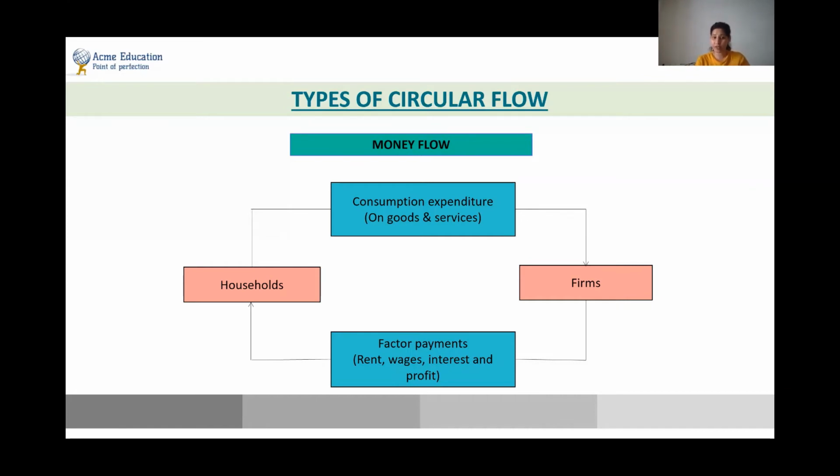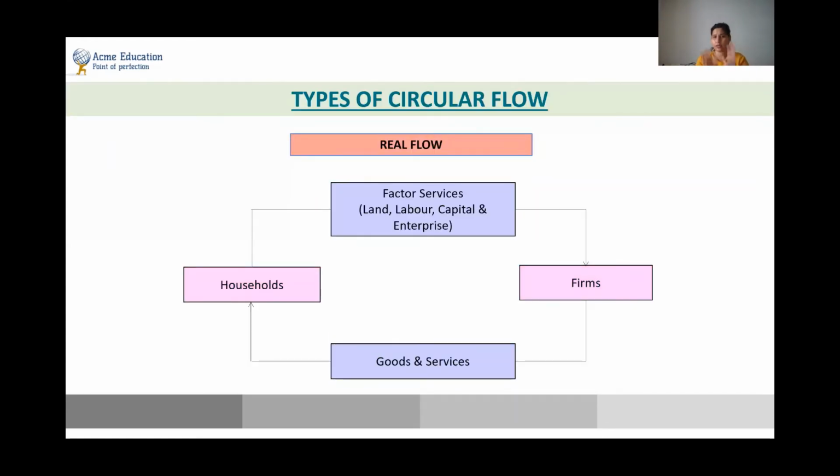And when the firms are paying the factor services payments, which is probably in the form of rent, wages, interest, profit, this is again called a money flow, because money is flowing from the firms to the household. So now if you see both of these circular flows, that is the real flow as well as the money flow.